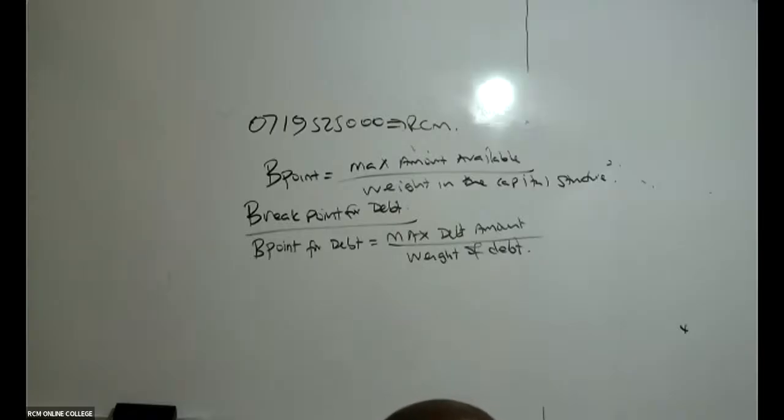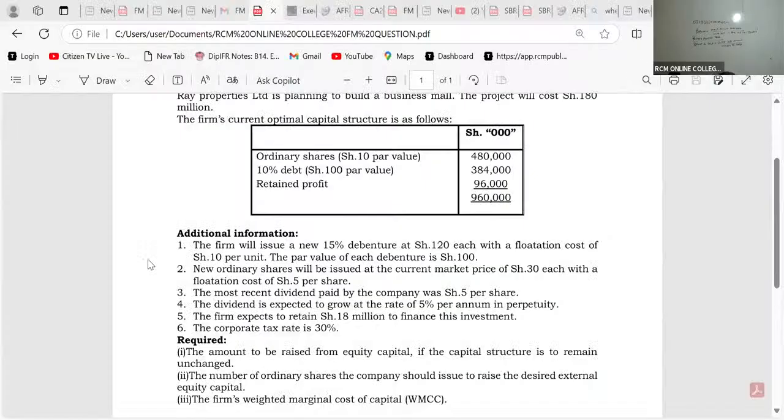The firm will issue new 15% debentures at 120 with a flotation cost of 10. The par value, there is nowhere they say 100 million is the maximum you can get from debt. There are no restrictions here.